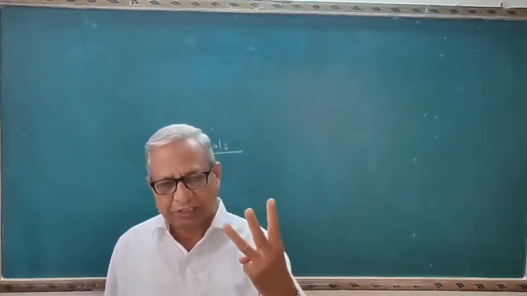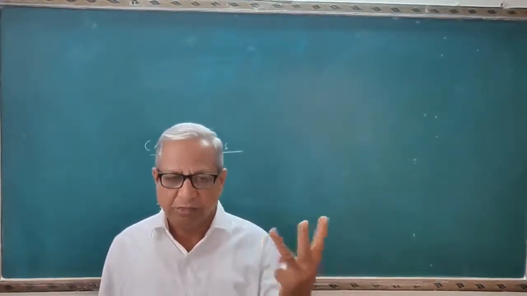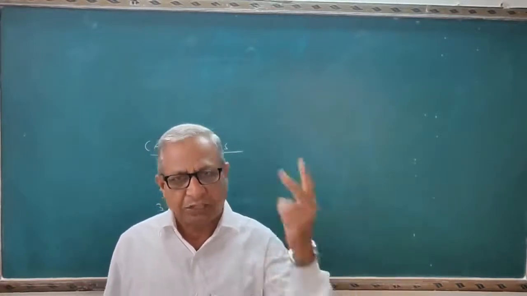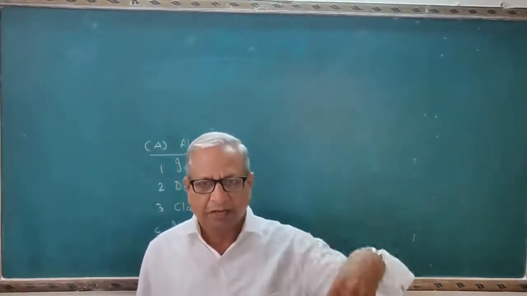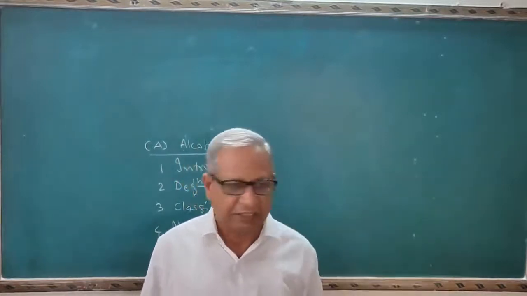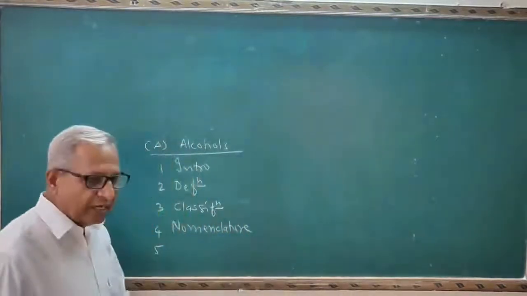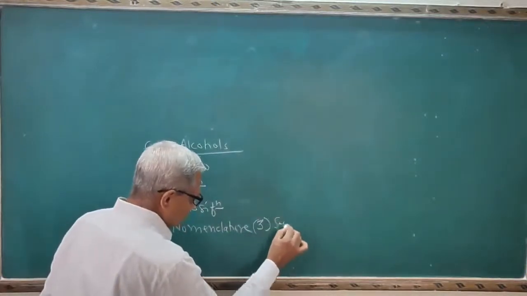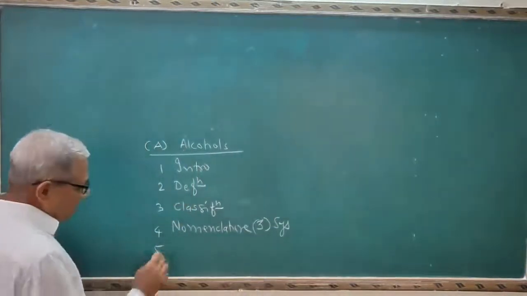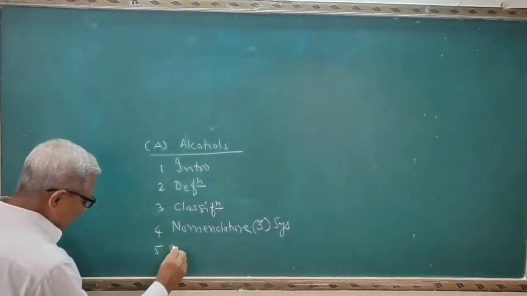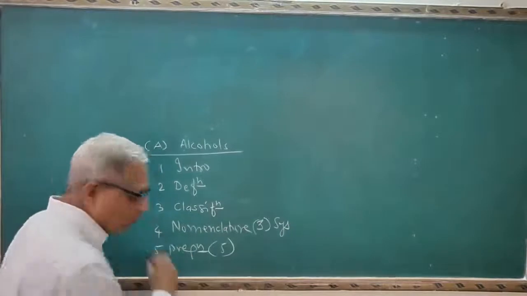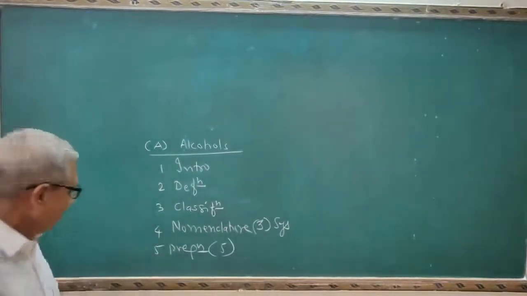See here, the third system is a carbinol system. It is not given in the text board pattern, but a question is asked sometimes for NEET, JEE as well as CET on the third system, that is a carbinol system. So we have to learn here the three systems. Then fourth point is the preparation of alcohols. There are totally 5 methods for the preparation of alcohols.